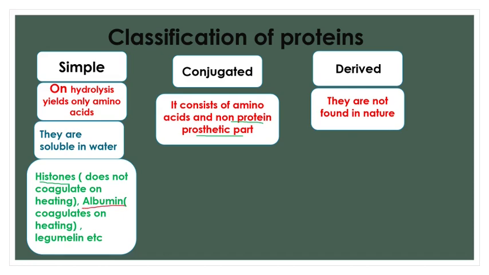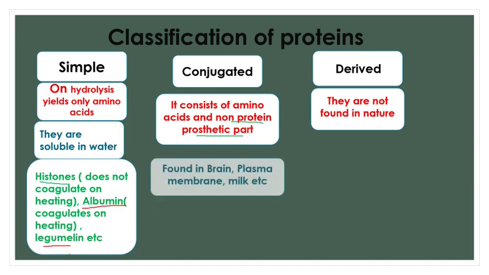Even albumin, found in egg and in blood, is a simple protein, but if you heat albumin, it will coagulate. You might have experienced this when heating the albumin inside an egg on a pan. It coagulates, forming the omelette. So albumin is a simple protein which coagulates on heating. Another example of a simple protein is legumelin. It is found in leguminous plants, the legumes. So this is about the simple proteins.